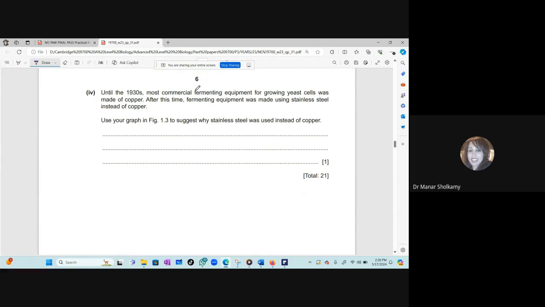Until the 1930s, most commercial fermenting equipment for growing yeast cells was made of copper. After this time, fermenting equipment was made using stainless steel. Use your graph in figure 1.3 to suggest why stainless steel was used instead of copper. We don't have a graph, but what do you think? Why is stainless steel better than copper? Will this improve the reaction or reduce the reaction? What do you think, Mariam?